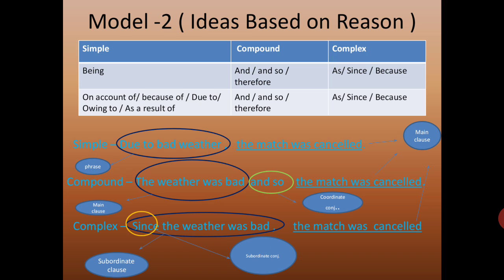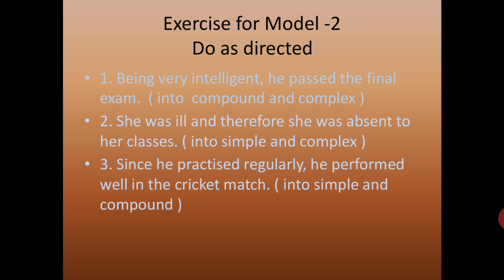You read all the three sentences. Due to bad weather, the match was cancelled. The weather was bad and so the match was cancelled. Since the weather was bad, the match was cancelled. All the three sentences give the same meaning. You must keep that in your mind. When you transform a sentence from simple to compound or to complex, there shouldn't be any change of meaning. You keep that in your mind, please. Okay, it is very easy. There are 11 models. Only 2 models I'm teaching you today, and I'm giving you the exercises for model 2.